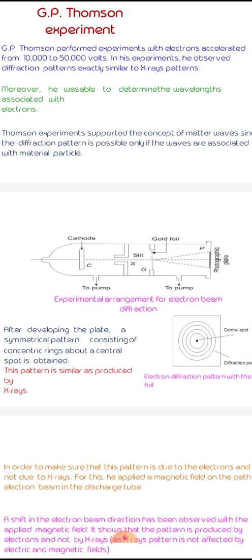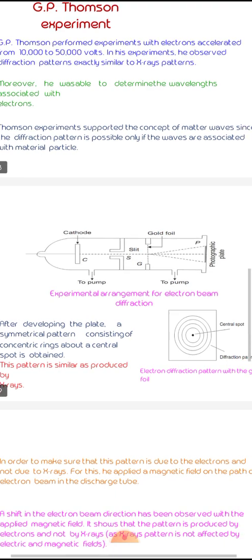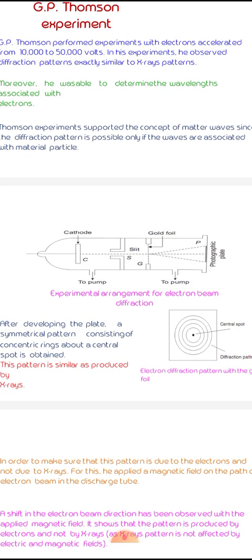The high energy electron beam is produced by the cathode C. The beam is accelerated with a potential of up to 50,000 volts. A fine pencil of electron beam is obtained by passing through a slit. The accelerated fine beam of electrons falls on a film G made of gold and aluminum having very small thickness. The photograph of the beam from the thin foil is recorded on the photographic plate.